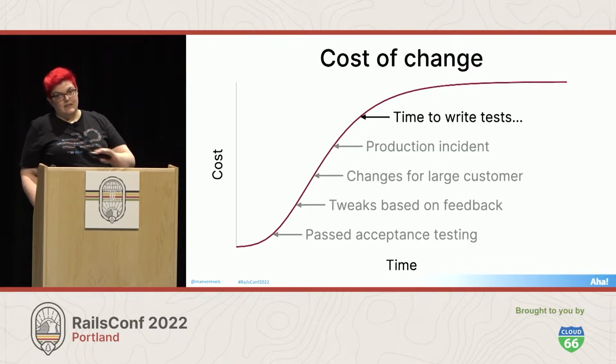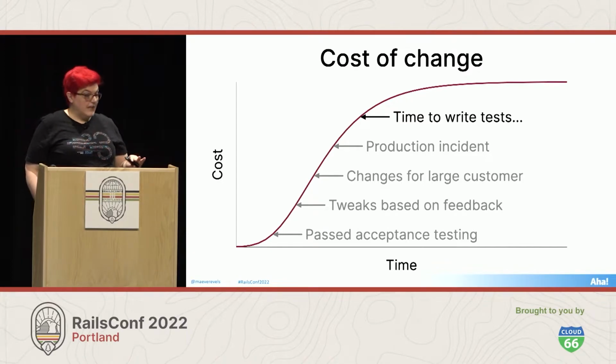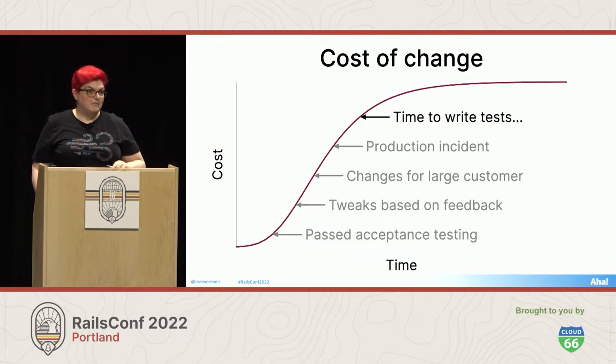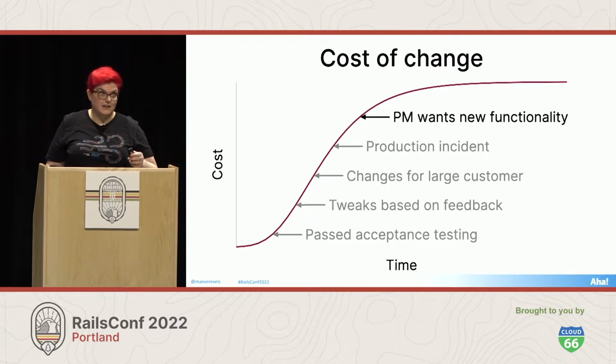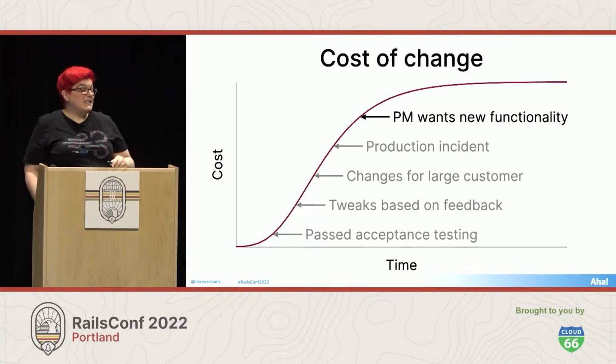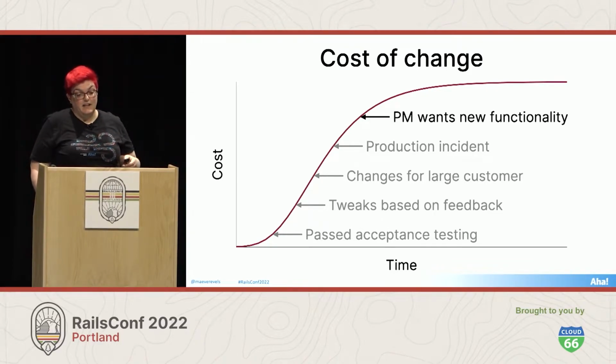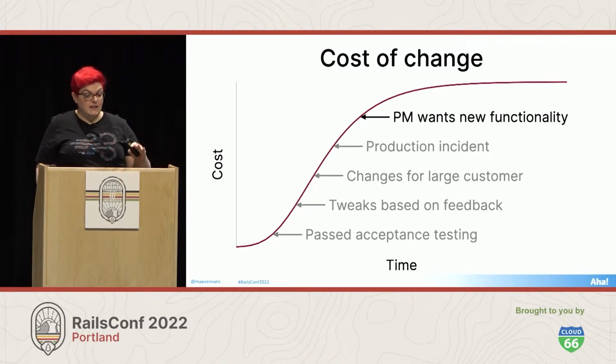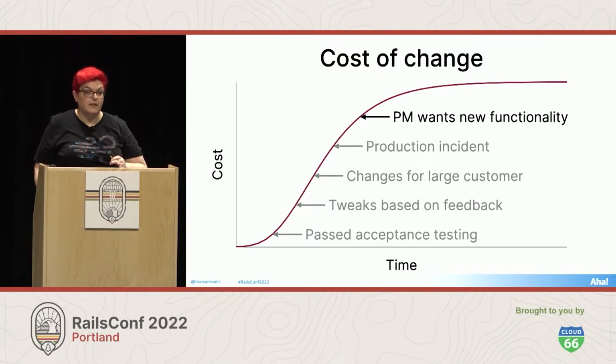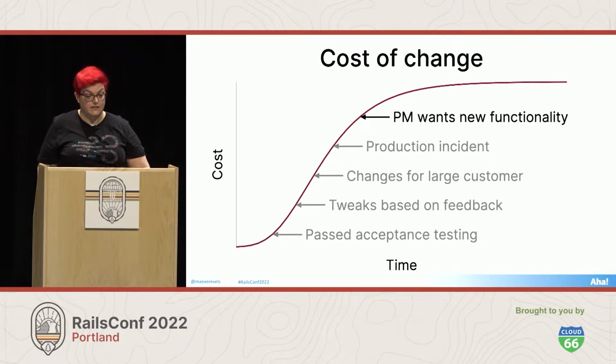All right, everything's finally stable. No one's complaining. It's time to sit down and backfill some test coverage. No, it's not. Now the PM wants to extend this feature with new functionality, and they expect it's going to be easy because our turnaround's been so impressive up until now. But now we've also accrued all of this technical debt, and so all of our changes going forward are going to be very expensive. So in the beginning, we started to climb this cost curve because of external factors outside the code. But by this point, the code itself is beginning to impede our ability to change it.